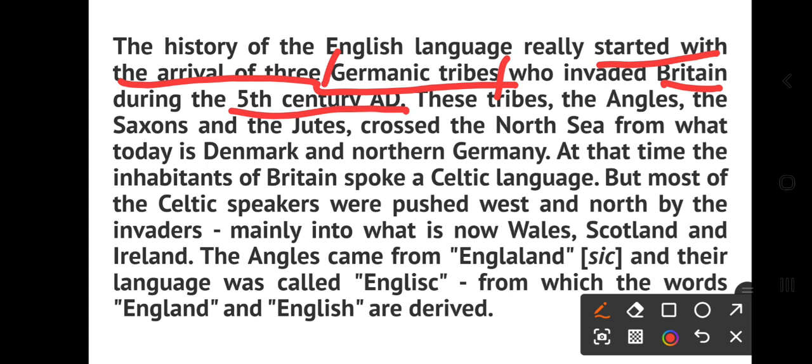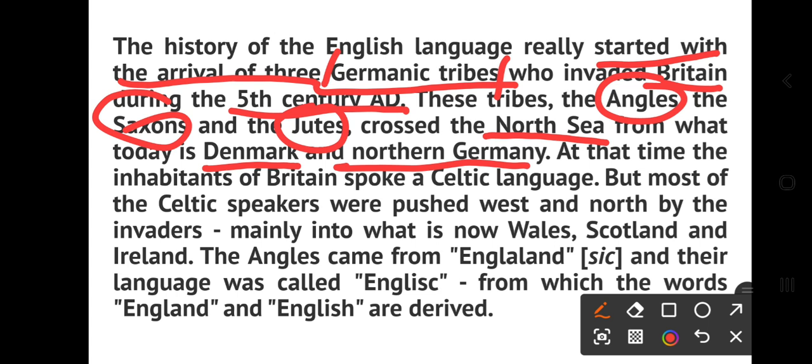Who were these tribes? Angles, Saxons, and Jutes. These were the three tribes who invaded Britain, and they came from the North Sea. From what today? That is Denmark, and northern Germany.